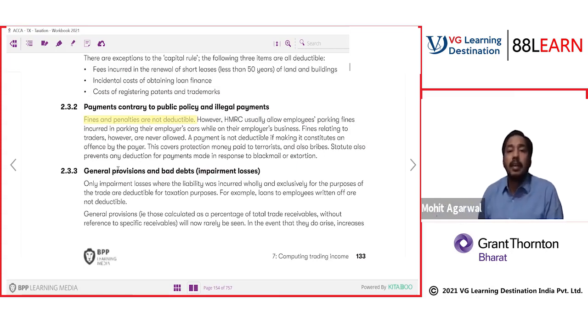Only impairment losses where the liability was incurred wholly and exclusively for the purpose of trade are deductible for tax. For example, a loan to an employee that is written off is not deductible.